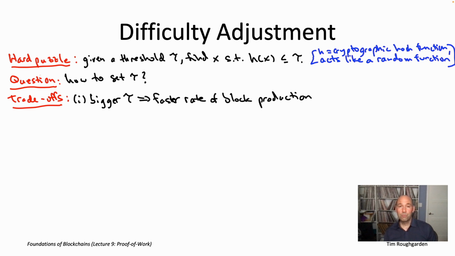The second reason is throughput, right? So far we haven't really been worrying about any kind of capacity constraint in the blocks, but in practical blockchains, blocks can only be so big. And so the rate of block production is directly controlling how many transactions you can actually process per second. So again, holding everything else fixed, like the block size fixed, it seems like a faster rate of block production should just be a pure win, right? You're actually processing more transactions in a given period of time.